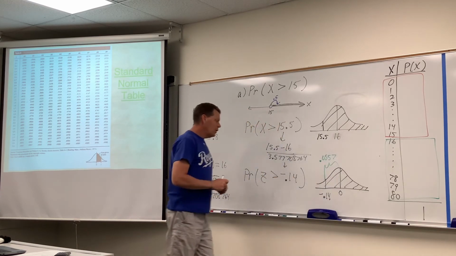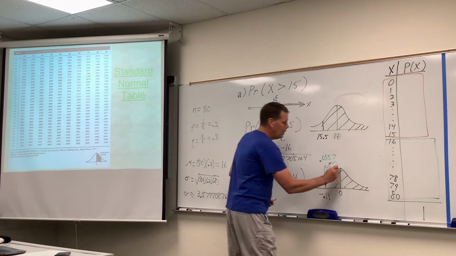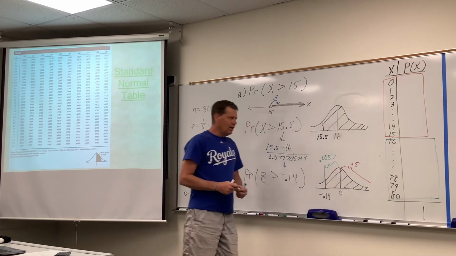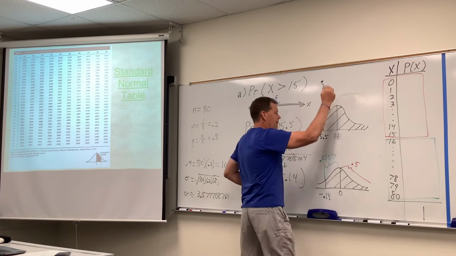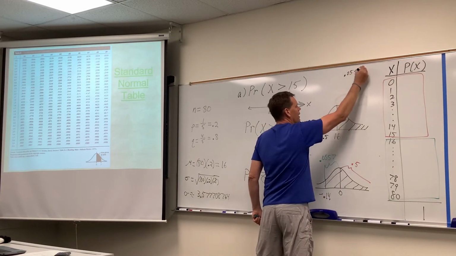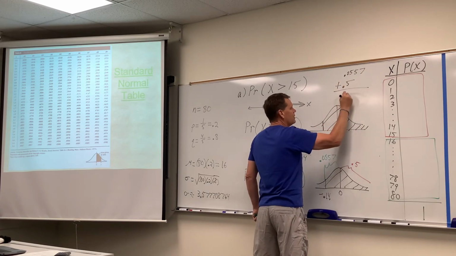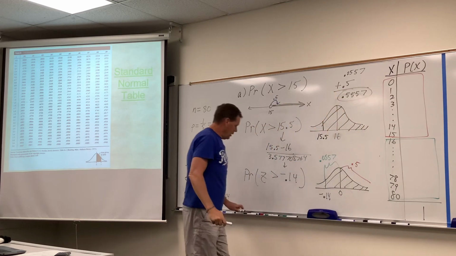And I hope everybody would agree that according to the appearance of this table, in this example, we need to add that upper half of the bell curve to get this entire probability, don't we? So we add those two together, which I'll do up here. So we'll take that middle sliver that the table gave us, 0.0557, add the upper half of the bell curve, and it looks like 0.5557 should be the final answer here.